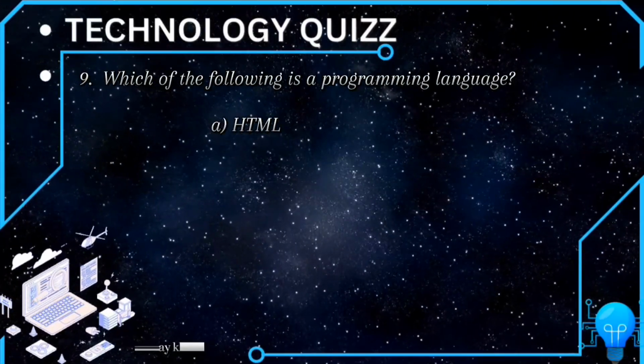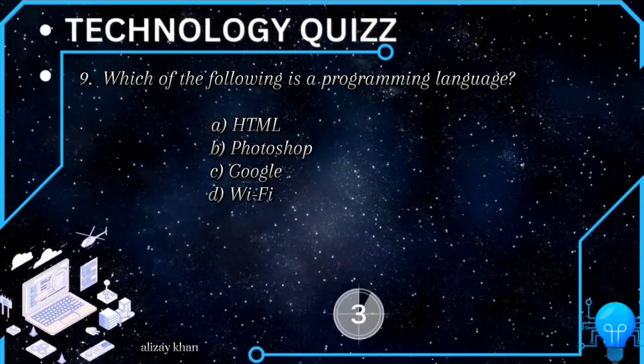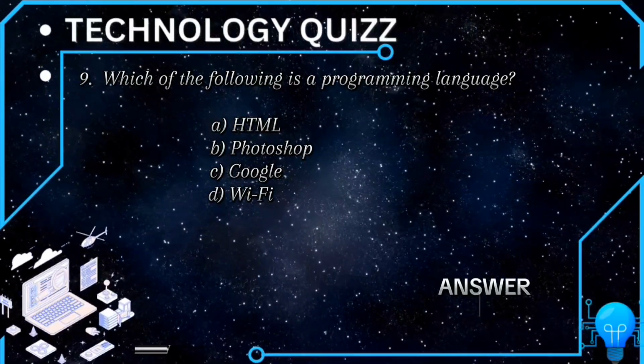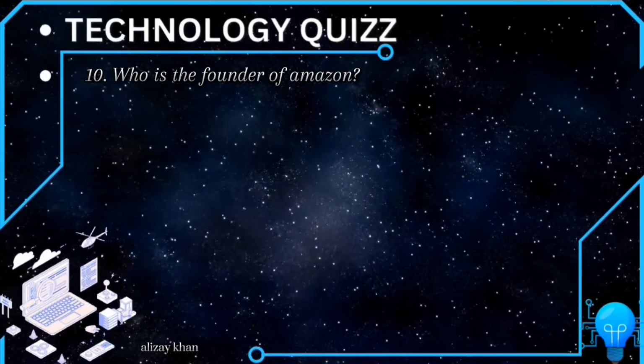9. Which of the following is a programming language? A. HTML. B. Photoshop. C. Google. D. Wi-Fi. Answer: HTML.